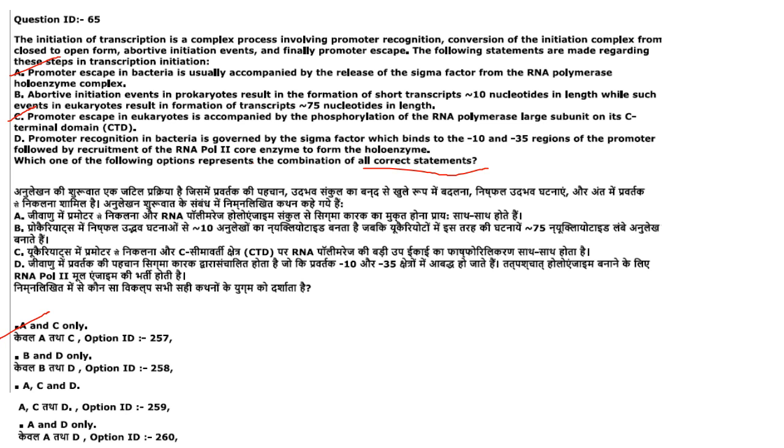That is correct. Promoter recognition in bacteria is governed by sigma factor, which binds to the -10, -35 regions of the promoter, followed by recruitment of the RNA polymerase II core enzyme to form the holoenzyme. It is first RNA polymerase II that binds, that is the core enzyme first, and then only the sigma factor binds. So D is also not correct. So the answer here is A and C only. Option ID 257.